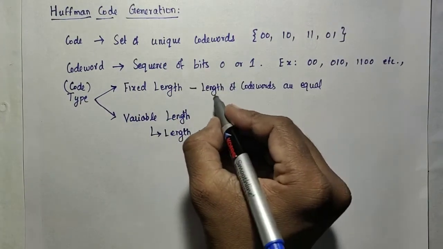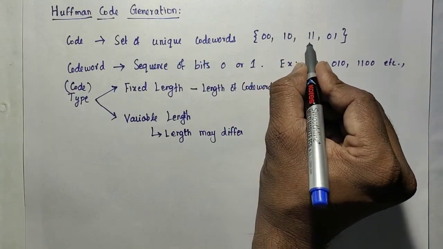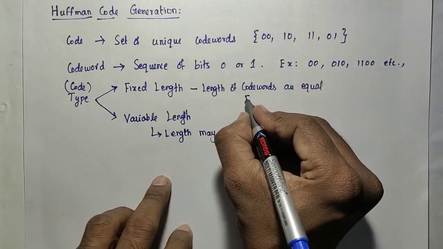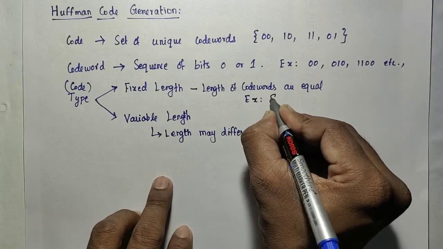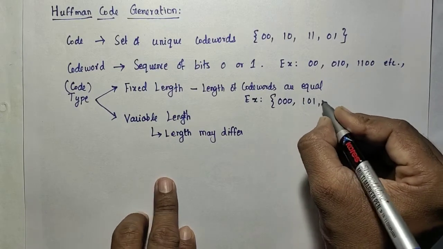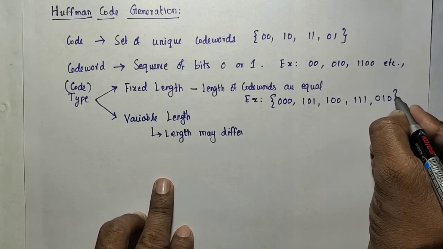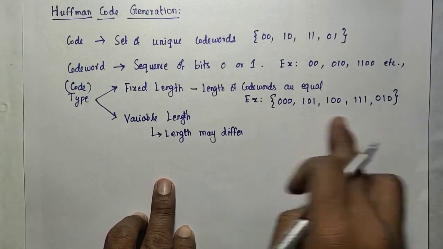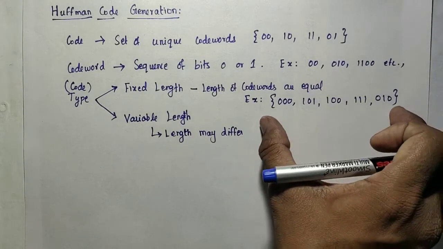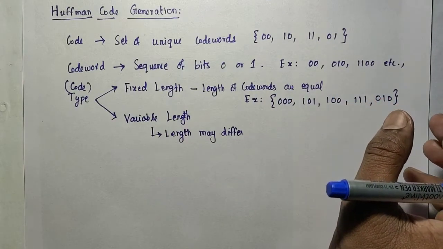Example, length of the code words are equal. If you consider the code words, all code word lengths will be 2 only. Example, if one code word length is 3, all code word lengths will be 3 only: 100, 111, 010, like that. So this is a 3-bit fixed length code. This is the code C. Each one is a code word.